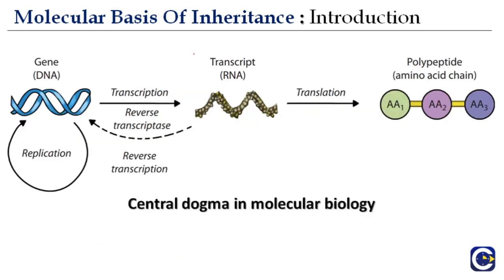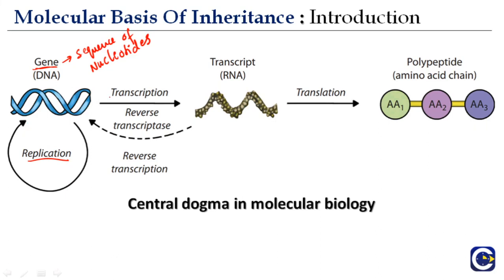Here we will again discuss the same thing, and we have a picture, so it's much clearer. This is the double helical DNA molecule, and then there is a gene. What is a gene? A gene is a specific sequence of nucleotides. When DNA is converted to DNA, the process is called replication, and this occurs because the cell has to divide, so the DNA also must replicate.